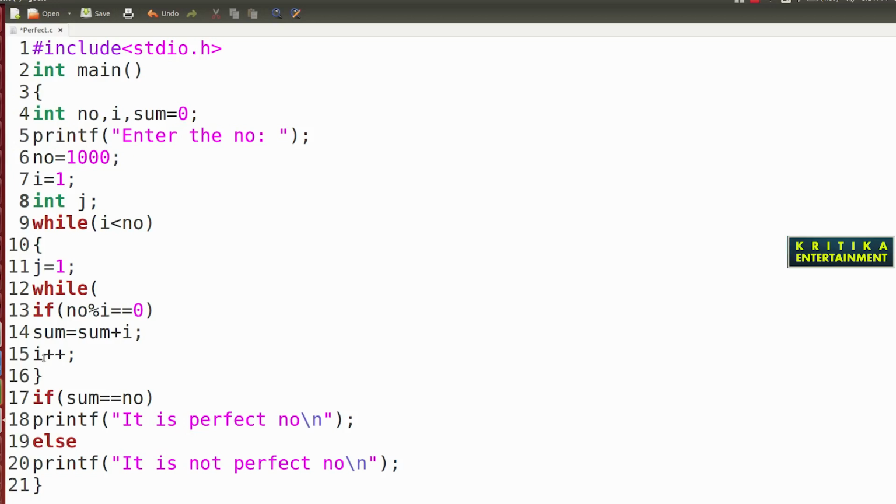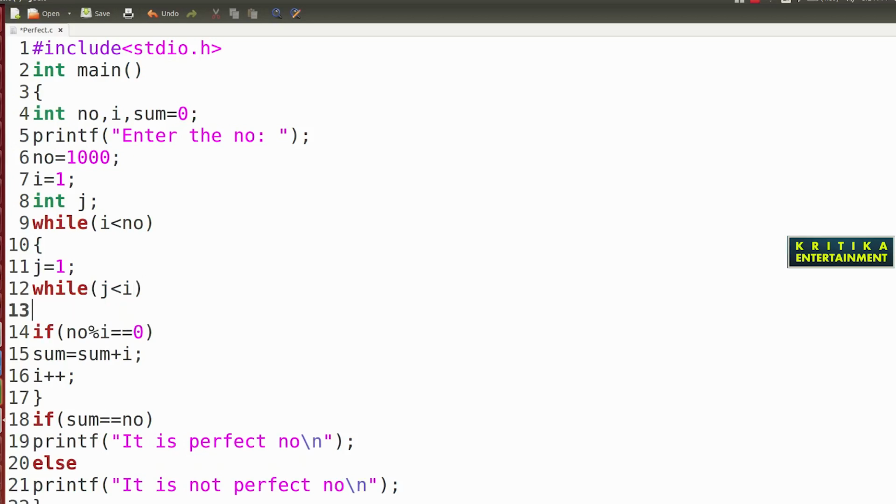So j equal to 1, then the same thing will be written here, while j less than i, because i is the number that will be checked to see whether it is a perfect number or not. Then inside the while loop, what will we do?